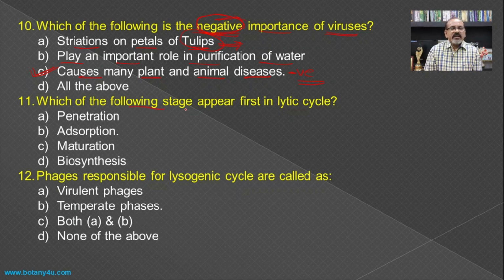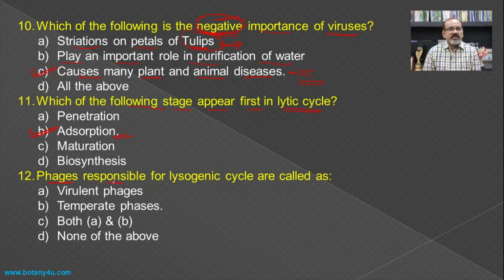Then which of the following stages appears first in the lytic cycle? In a lytic cycle, the phages infect the bacteria to produce their own progeny inside the bacterial cell. First of all, the attachment of the phage on the wall of the bacteria is the first stage, and that is known as the adsorption by the cell. So adsorption becomes the first step in the process of the lytic cycle, and hence it is the answer.